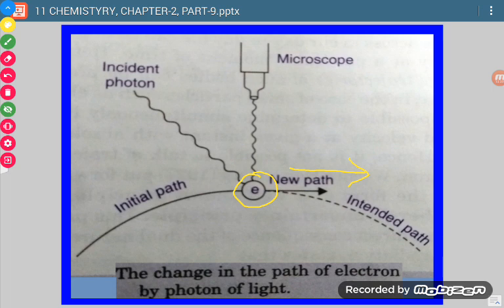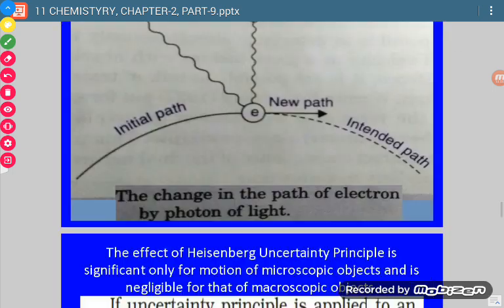It will not be the same as earlier, because the velocity of the electron has changed because of the striking photon. From where did the photon come? From the incident light. So that is why we say that we cannot determine both things at the same time with exactness.